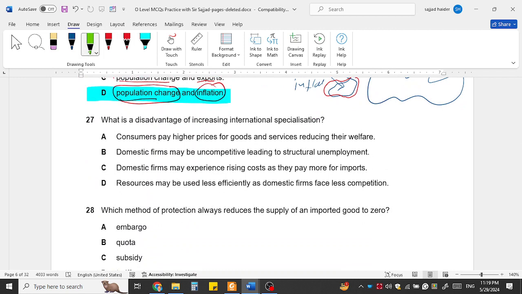Question 27. What is the disadvantage of increasing international specialization? International specialization means when a country specializes in a specific product, for example, a narrow range of exports. For example, Pakistan just specialized in mango, orange, cotton, and now no more cotton, but few goods.